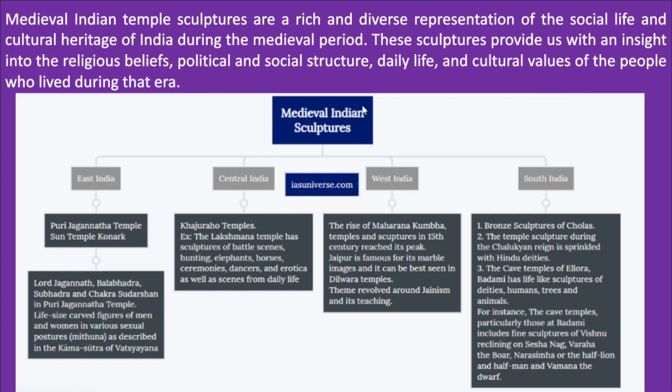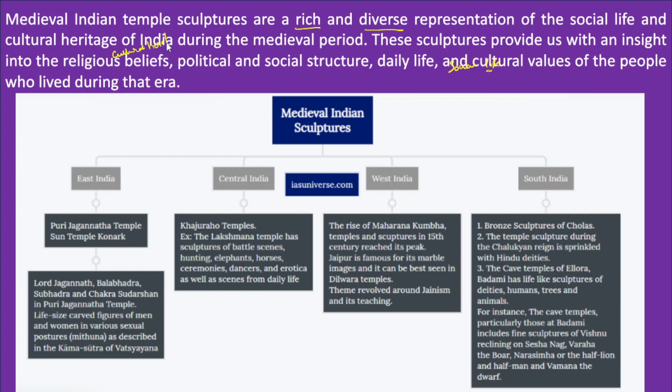Now in the introduction, you can write that medieval Indian temple sculpture is a rich and diverse representation. It has represented social life of medieval times, and it is part of the rich cultural heritage of India.